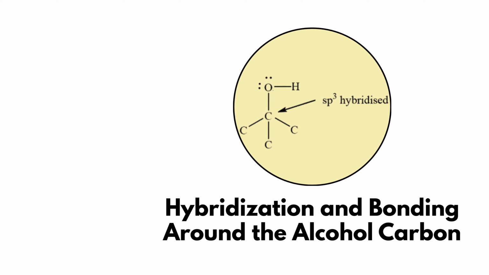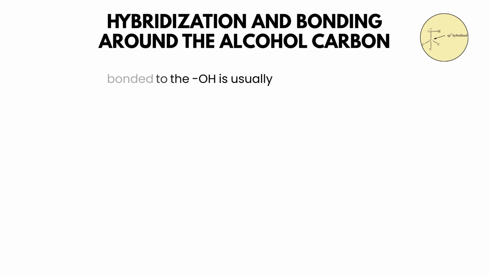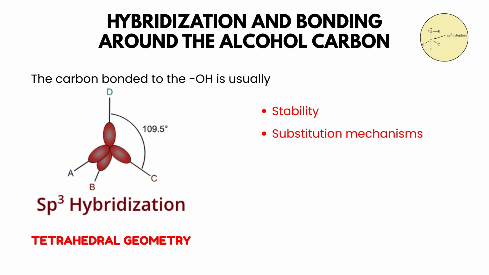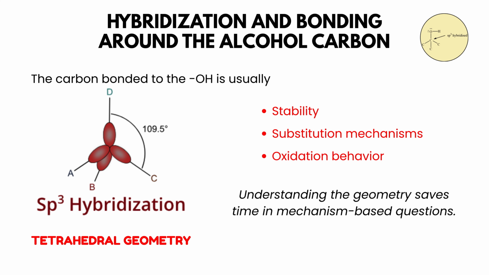Hybridization and bonding around the alcohol carbon. The carbon bonded to the hydroxyl group is usually sp³ hybridized, giving a tetrahedral geometry. Hybridization helps predict stability, substitution mechanisms, and oxidation behavior. Understanding the geometry saves time in mechanism-based questions.